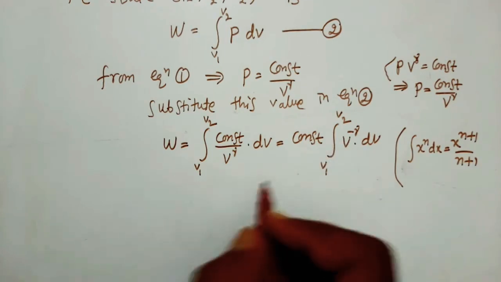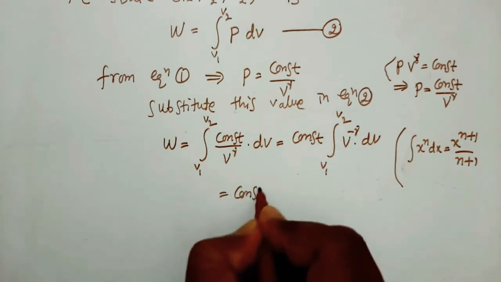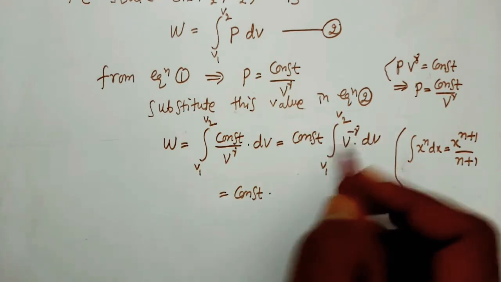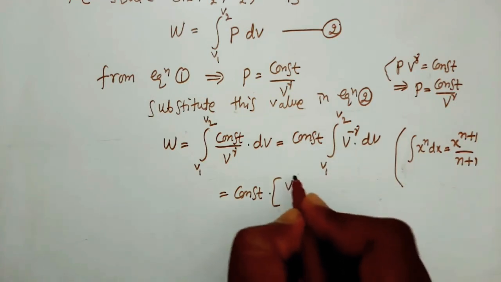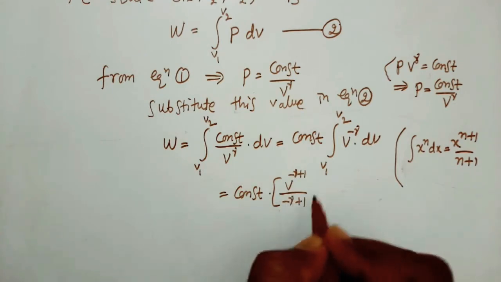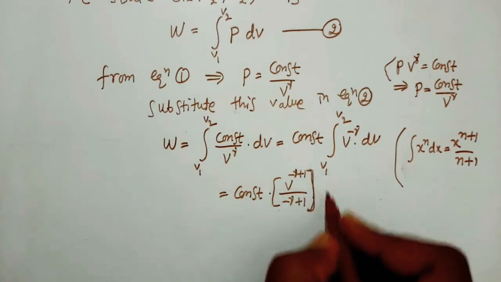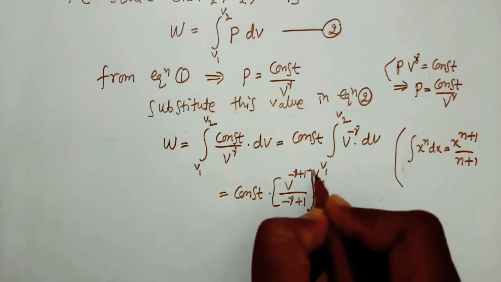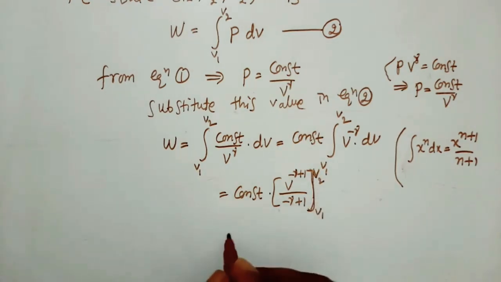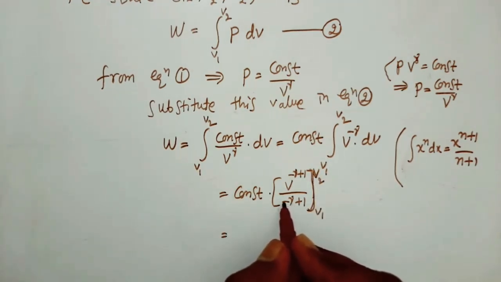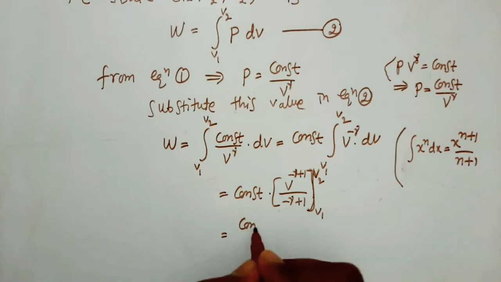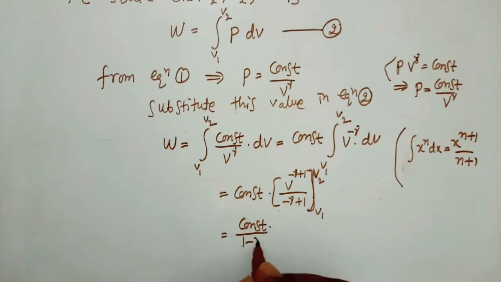So integration of V to the power of minus gamma dV, we can get V to the power of minus gamma plus 1 by minus gamma plus 1. Here lower limit is V1, upper limit is V2. First substitute upper limit, then lower limit. Here it is a constant, minus gamma plus 1 take outside, so that is constant by 1 minus gamma.